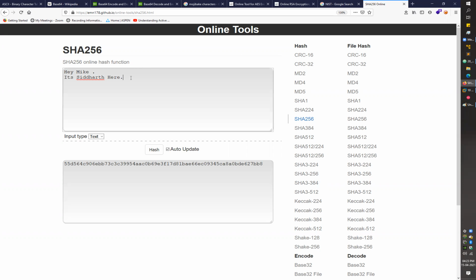Let's say you are able to generate the same hash value for two different messages, or two different inputs, it doesn't matter what you have used as input here. If you are able to generate the same hash for different inputs, at that time we call it a collision. Your hashing algorithm should resist this kind of collision, right?